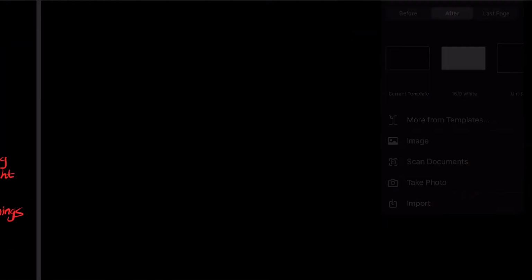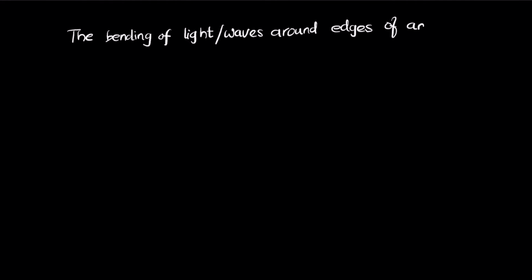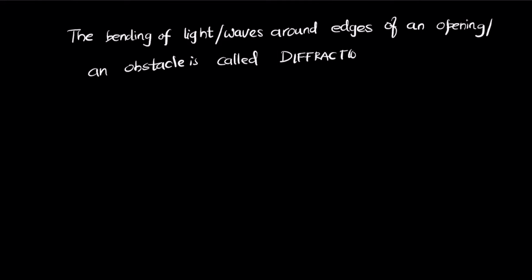The official definition: the bending of light or waves around edges of an opening or an obstacle is called diffraction. So the bending of light at sharp edges of an opening or an obstacle is called diffraction.